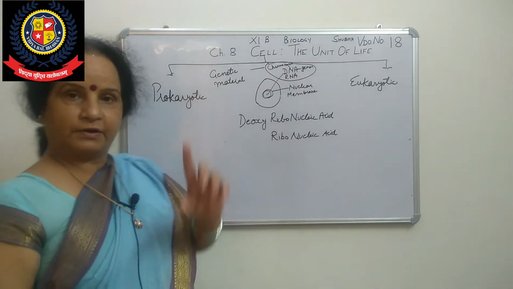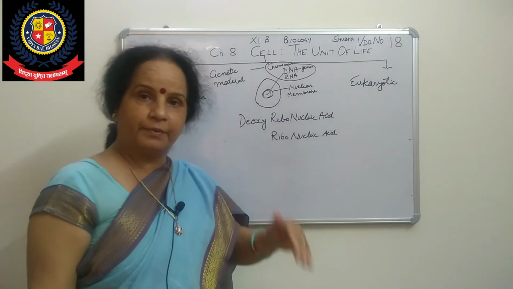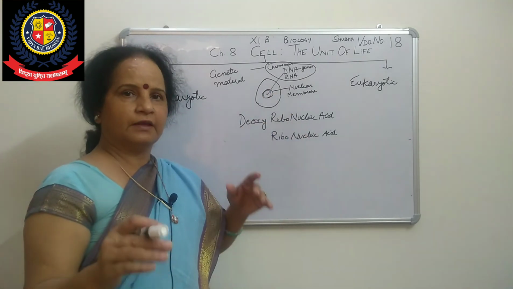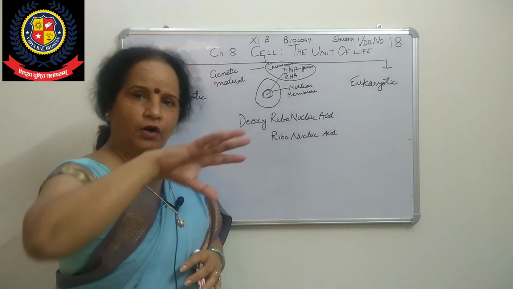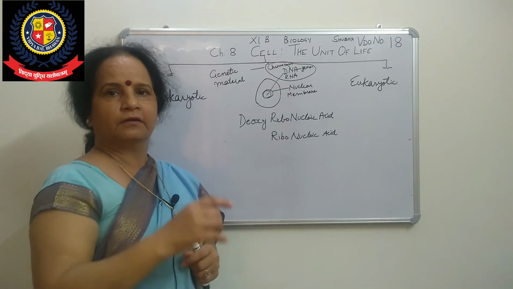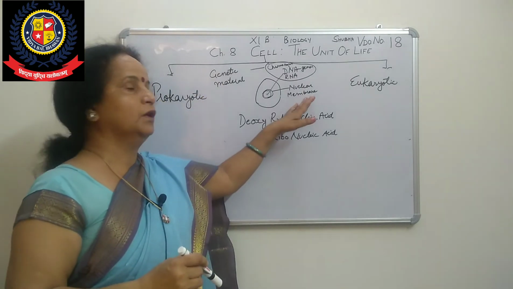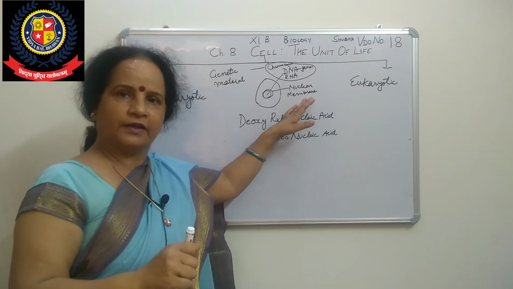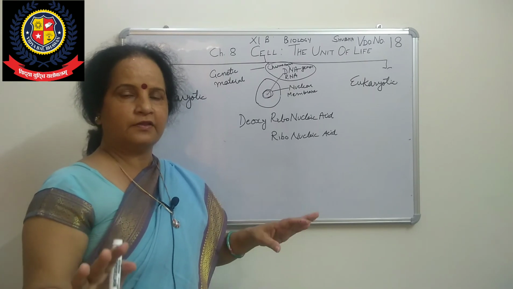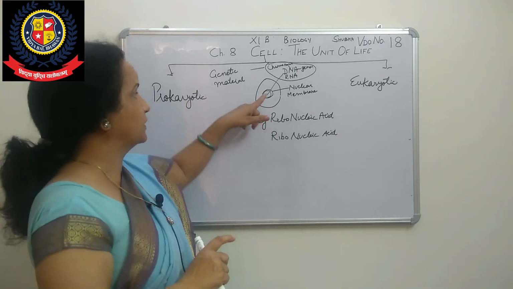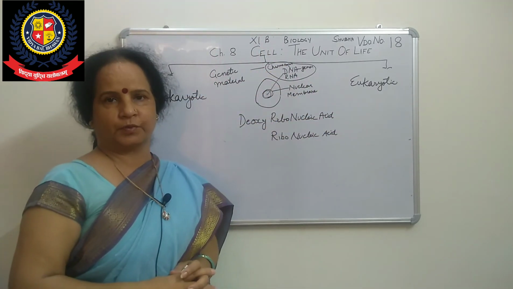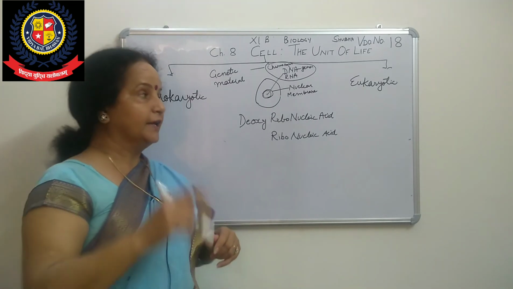In prokaryotic, primitive cell is there. On the basis of the nuclear membrane, in some cells nuclear membrane is found. Means all genetic material, or you can say nuclear material, is surrounded by a membrane. That membrane is called nuclear membrane. But in some cells nuclear membrane is absent, and whatever the material is there, chromosome, DNA, genetic material, will be scattered in cytoplasm.